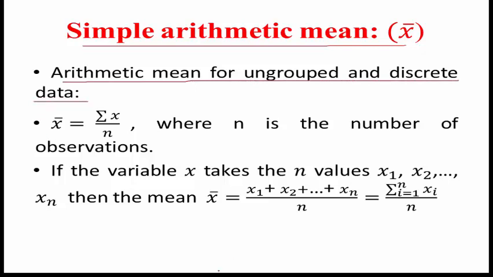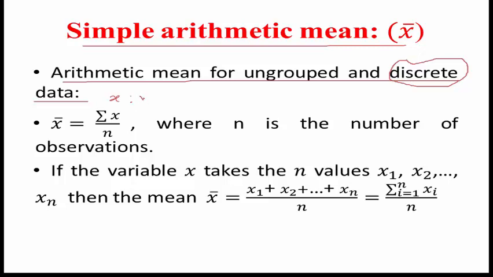Here ungrouped means no grouping is done, and discrete data means all the values are distinct and finite values. Suppose here we have a variable x. In the previous lecture we have seen that the variable x is the marks of students.